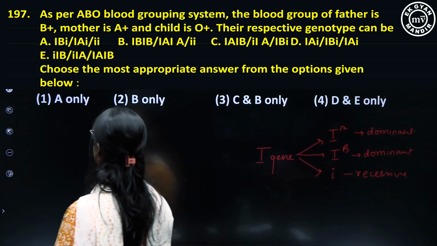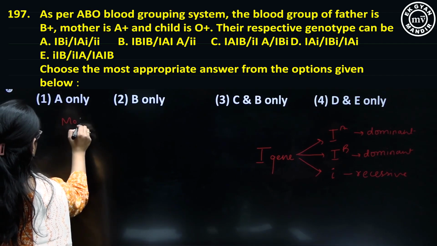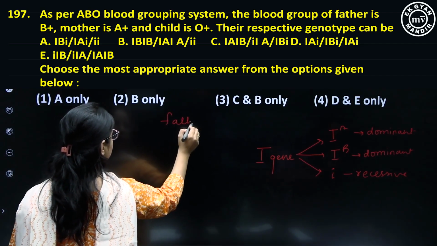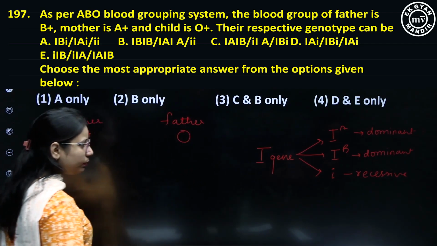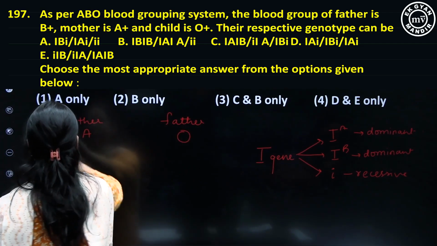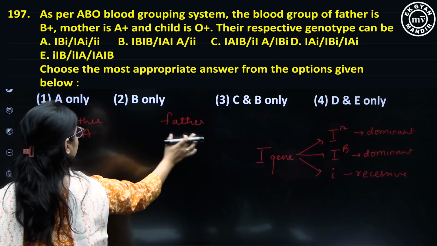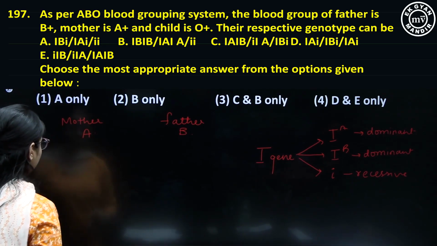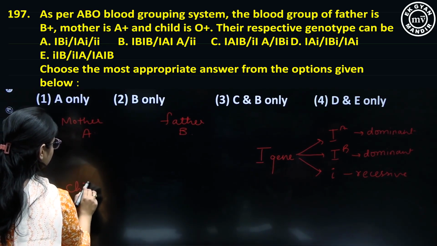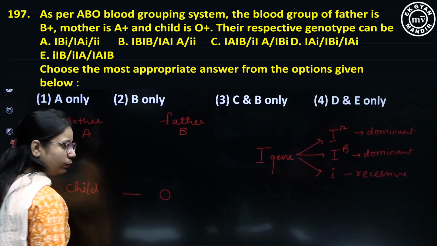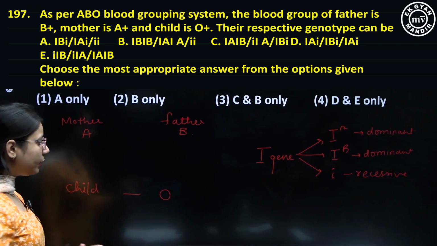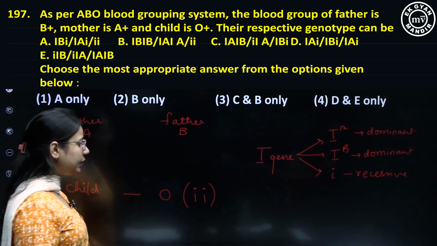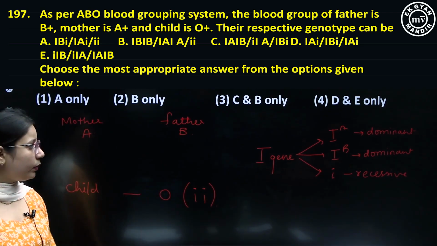So the mother has A blood group and the father has B blood group and their child has O blood group. तो बच्चों O blood group का एक ही जीनोटाइप हो सकता है because O is a recessive type. इसका जीनोटाइप हो सकता है ii.